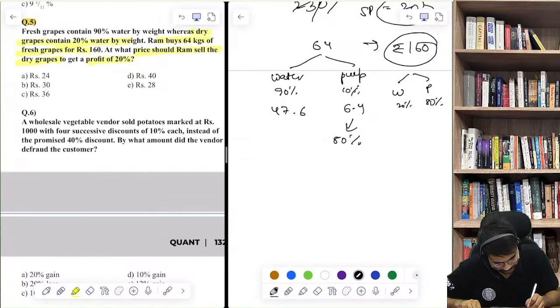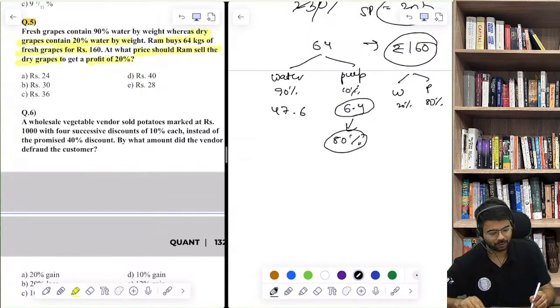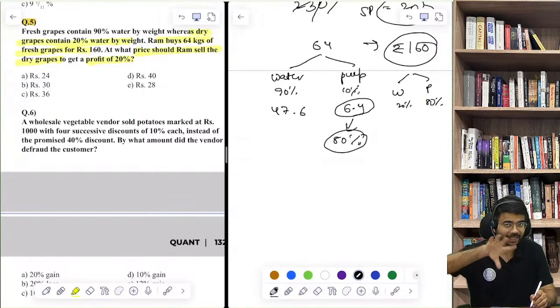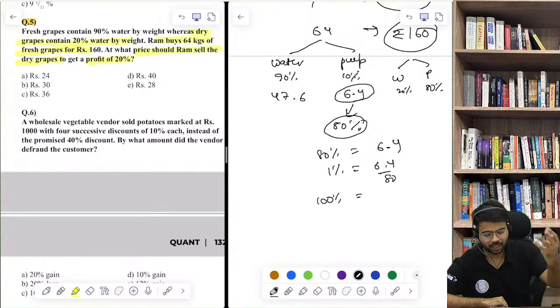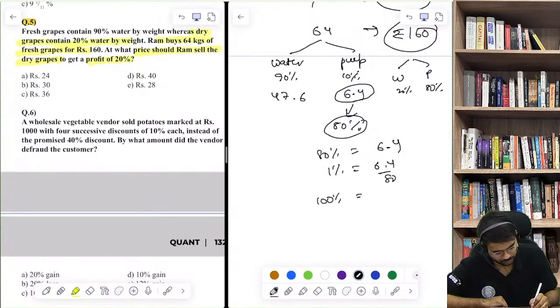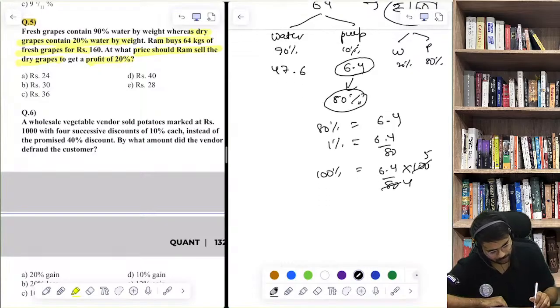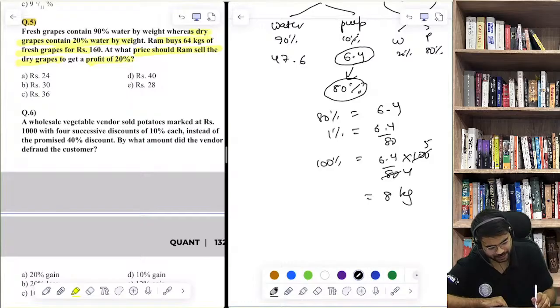If 80% is 6.4, because 80% is pulp in dry grapes, so 80% unitary method is equal to 6.4 kg. 1% is equal to 6.4 divided by 80, and 100%. So how much dry grapes they have is equal to 6.4 into 100 by 80, 5 by 4. This will be 8 kg of dry grapes.